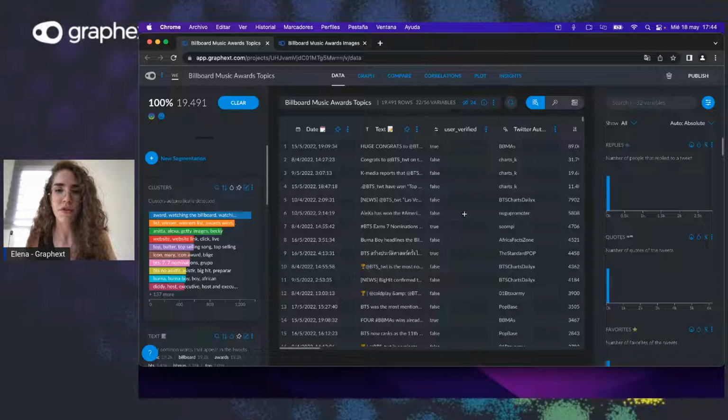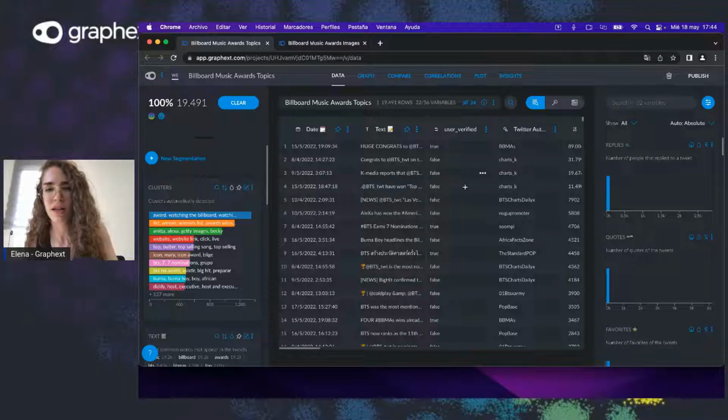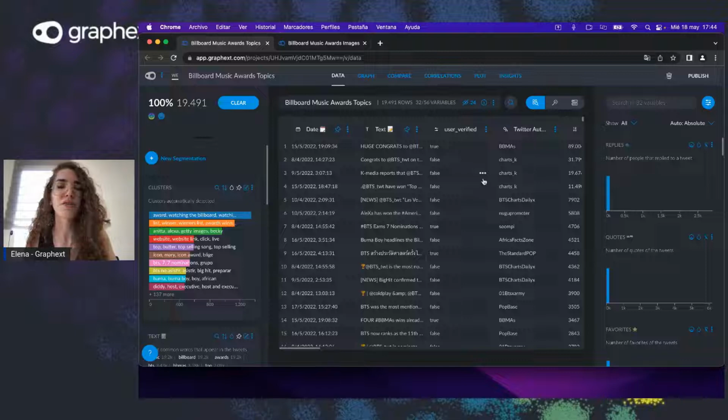So in this case, for the VMAs, it's true that the highest retweets are verified, but compared to other data sets that I've seen before, there's not that many verified accounts that are getting really high retweets, and that's got an interesting explanation that we're going to see through the exploration of this data set, right?